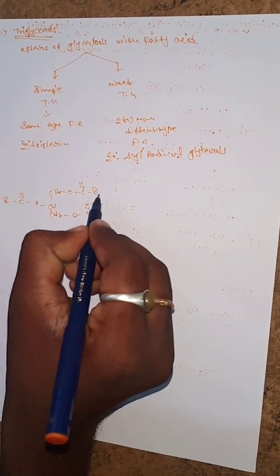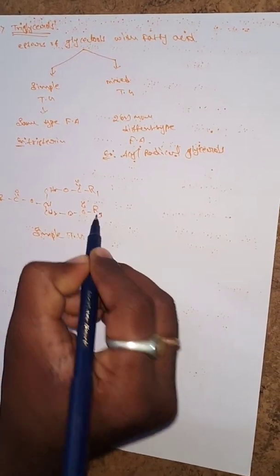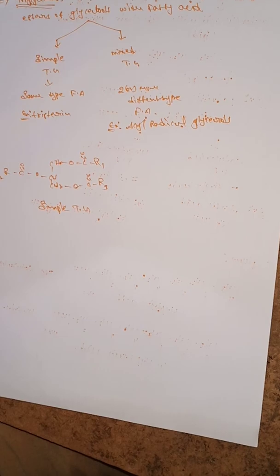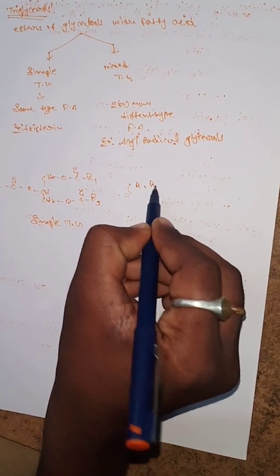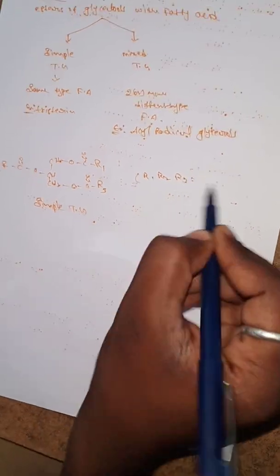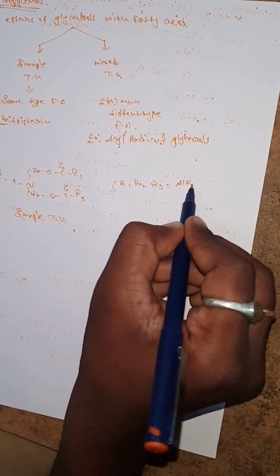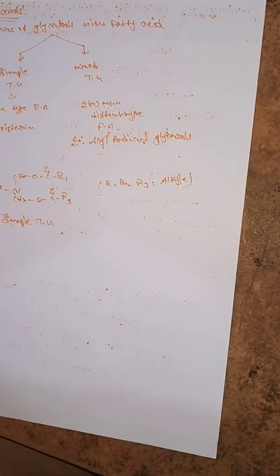Here, R1, R2, R3 are the alkyl groups. R1, R2, R3 is equal to alkyl groups. They are replaced with the alkyl groups.